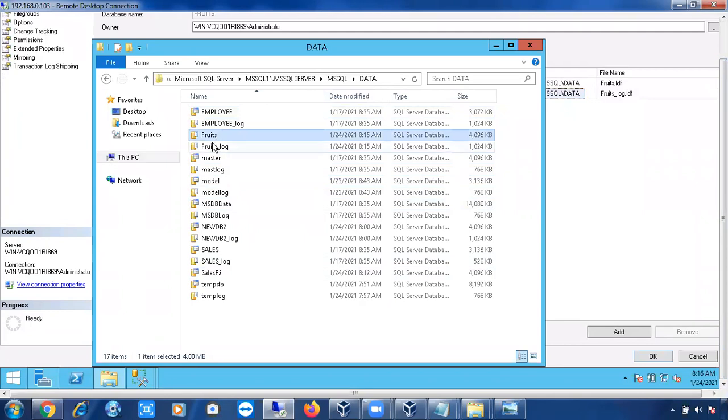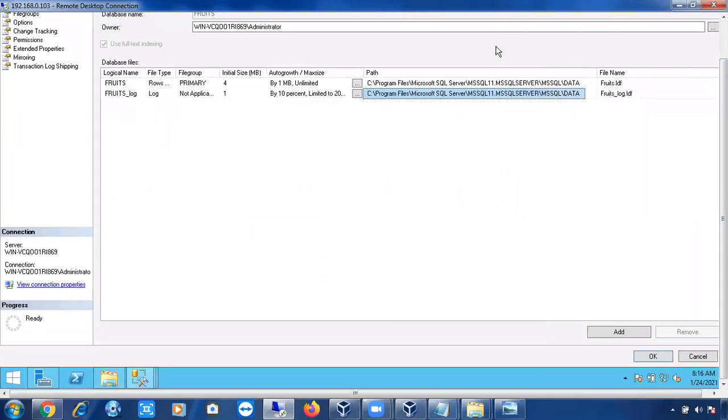Fruits, yes. Okay, if you see here, you don't see any data file. See, both files are looking the same, right? Both files are looking like log files, right? So why can I do that? As per my statement, I cannot create a database without .mdf or without .ldf. MDF and LDF should be there, right? But I'm able to create a database without .mdf. I just created it with only .ldf. Both files are .ldf. How can we do that?